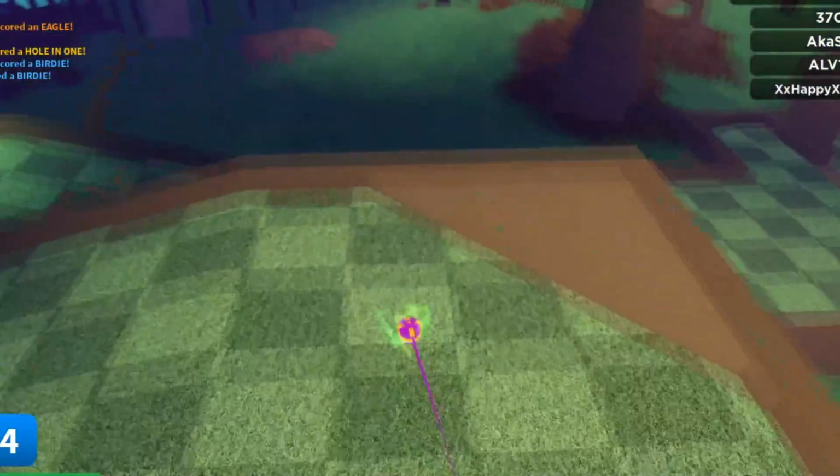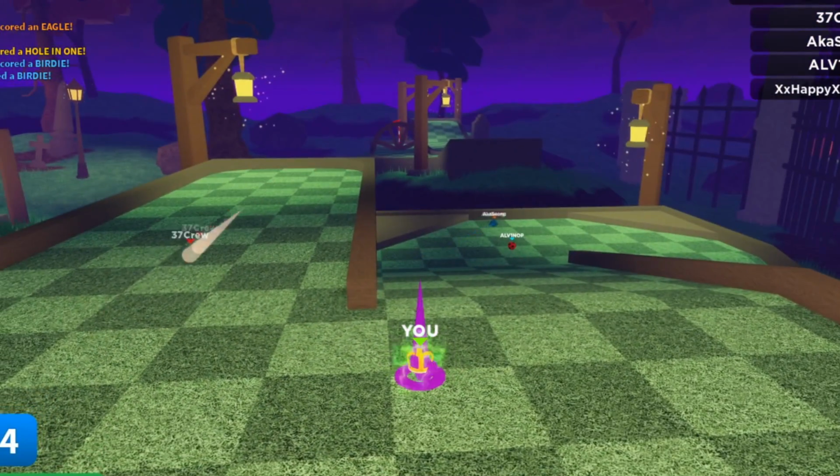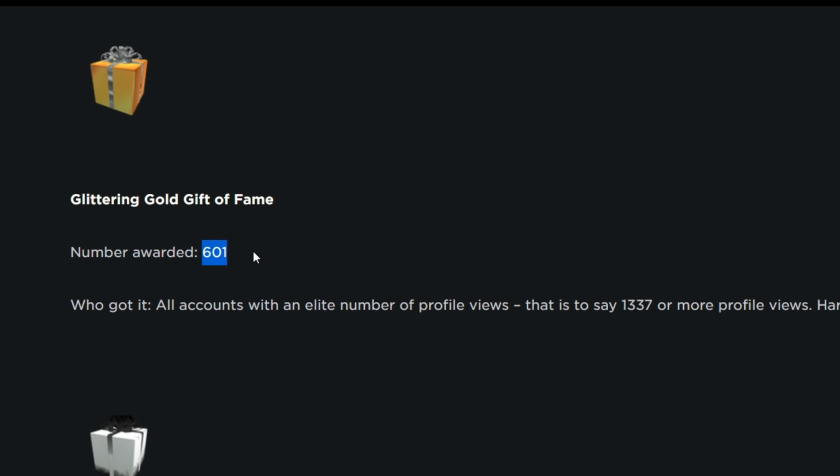But yes, I was on Roblox back then, and one thing that people did a lot back then was delete their gifts after they're opened, and I did that, because I did get this gift originally, but then I deleted it from my inventory, so oh well, too bad, so sad, right? They awarded 601 of these gifts originally, which shows there was 601 profiles that were famous at the time, with 1337 or more profile views.